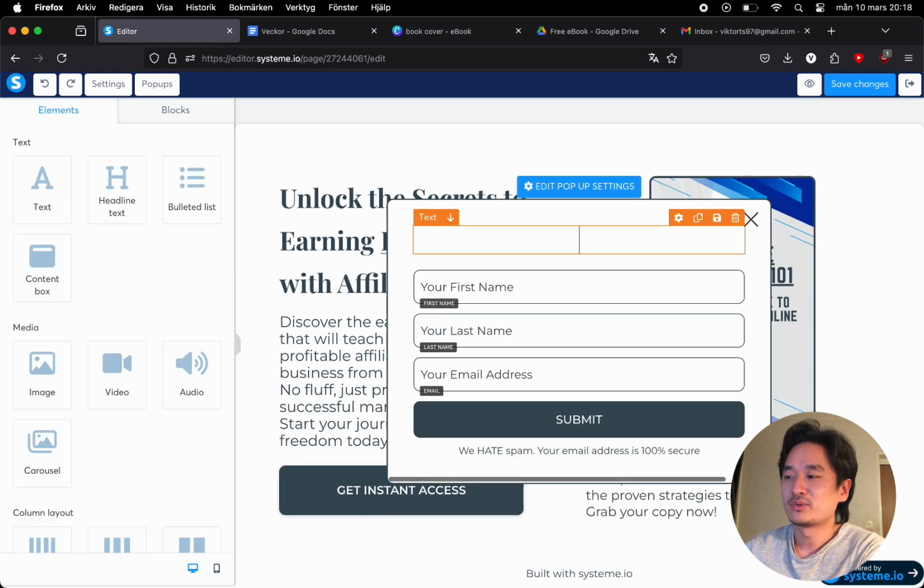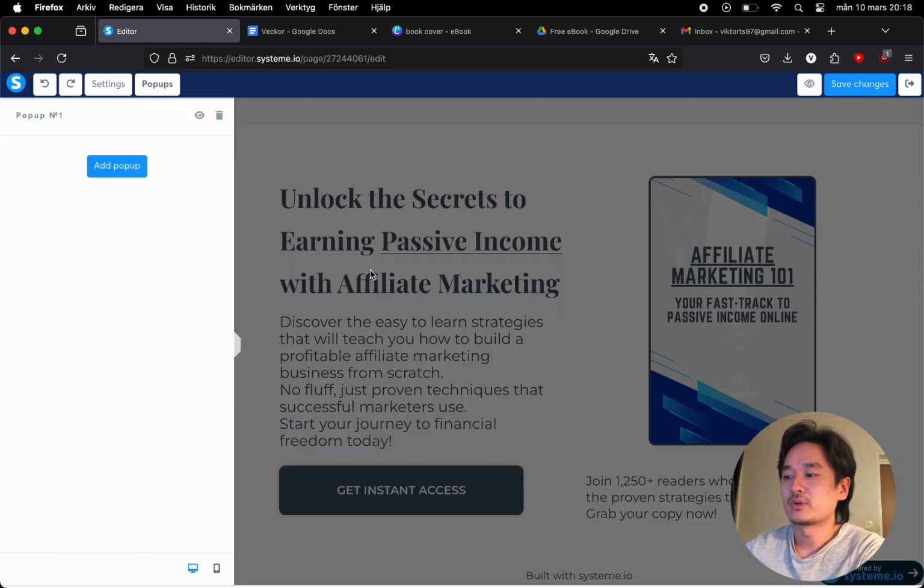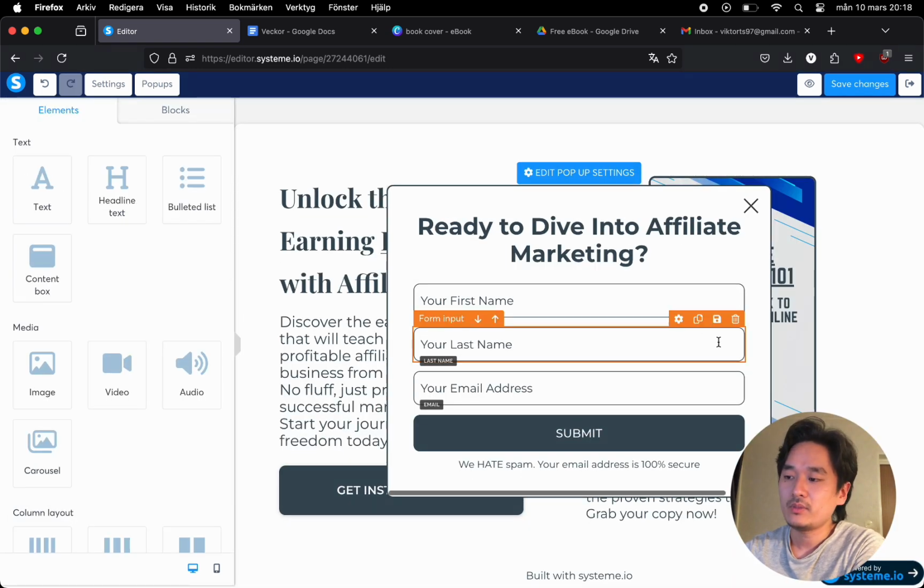Having some trouble here with the copy and pasting, it seems. We're gonna be removing the last name field because a lot of people are quite uncomfortable giving away their last name, and so we want to remove all of the hurdles of someone actually giving out their information. So we're just gonna collect the first name and the email address.